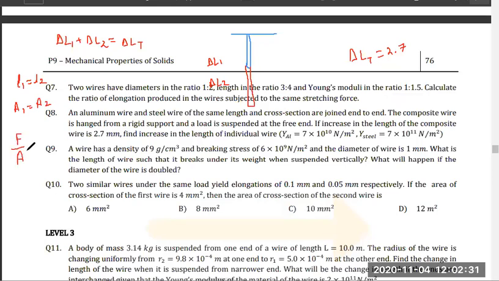F by A is equal to Y delta L by L. From this, we can say that delta L is equal to F into L by AY. So delta L1 by delta L2 we will get from this equation. Yes or no? Because force, length, A, everything is same, so it is just Y2 by Y1. Yes or no? Tell me guys. Think about it.